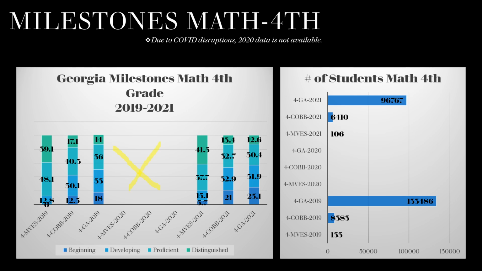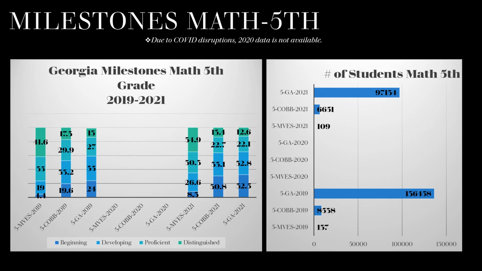But if you notice, when we go from 2019 to 2021, we actually increased with distinguished students at Mountain View Elementary School, which is not what was representative in the 3rd grade. We did decrease in the county and we did decrease in the state level, but Mountain View Elementary School increased their numbers, although they did also increase developing students and decrease proficient, so it all balances out. The number of students taking the test in 19 to 2021 decreased at the school level, at the county level, and at the state level.